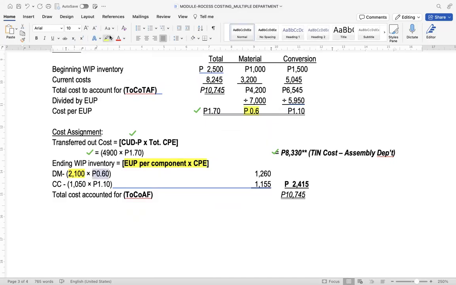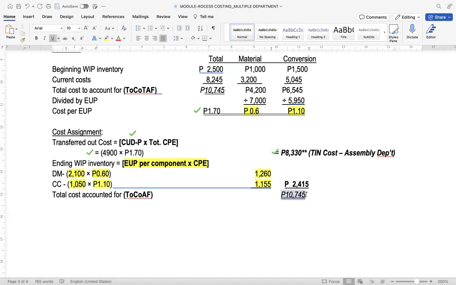So we are assigning the cost for direct material ending work in process amounting to 1,260. For conversion cost, we have 1,050 multiplied by 1.1, and our ending work in process cost assigned to conversion cost is 1,150. So the summation of 1,260 and 1,150 is 2,410.